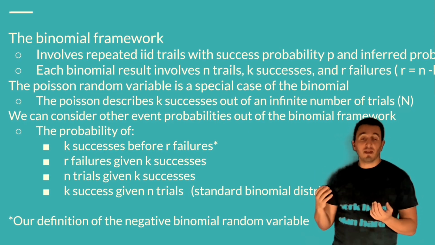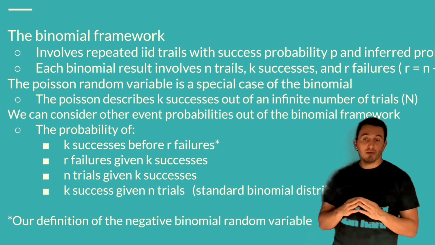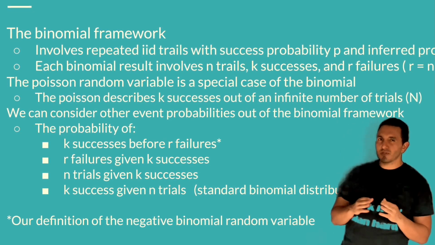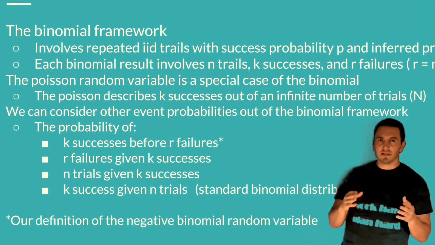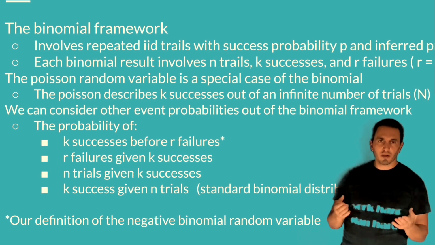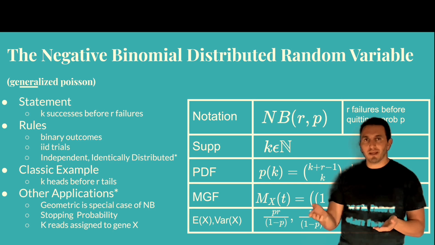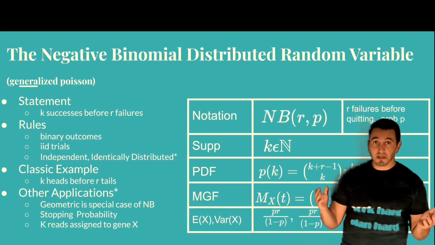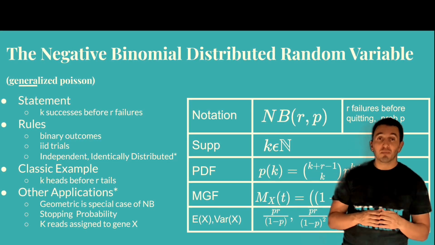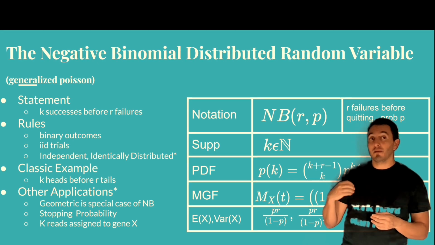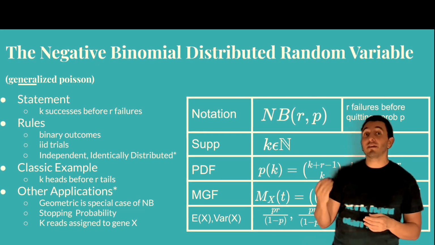And we do have that. We have the negative binomial distributed random variable. This is a confusing one because there are different ways to parameterize this distribution. So the one that we're going to use is a parameterization that has r and p as the parameters. So p is the same as the binomial, right? But r, instead of being the number of trials, r is the number of failures.